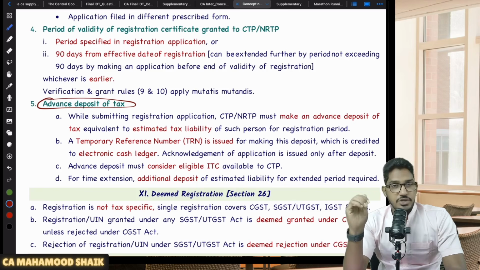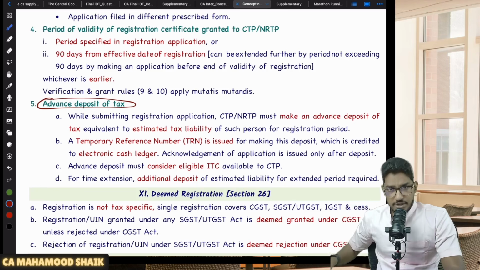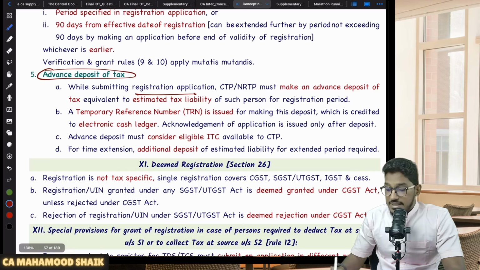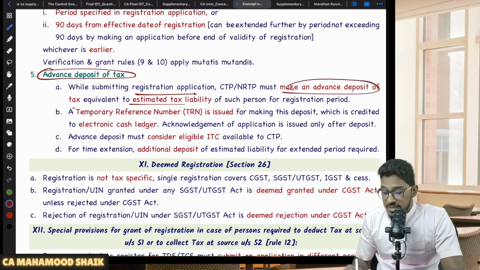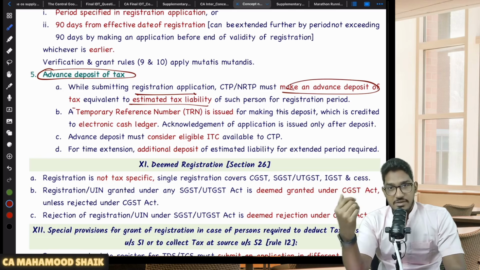For whatever duration you are going to run your business, for that duration, what will be your estimated tax liability? That estimated tax liability you have to calculate, and even you have to make the advance deposit of the tax. Very important here. So if you see, while submitting the registration application, CTP and NRTP must make an advance deposit of tax of their estimated tax liability. When you submit an application, a TRN will be generated. Using that TRN, you have to make an advance deposit of tax.